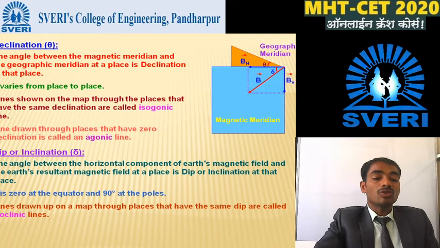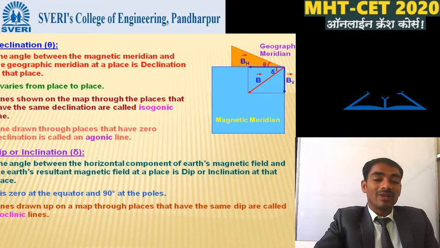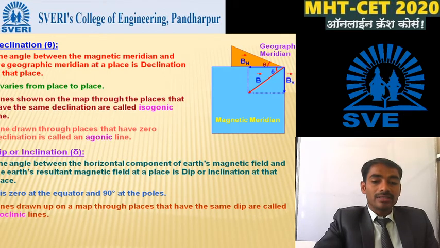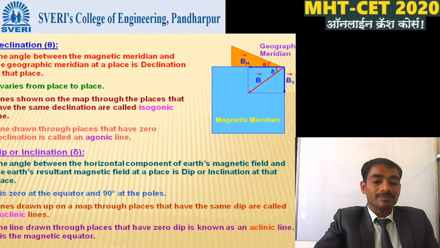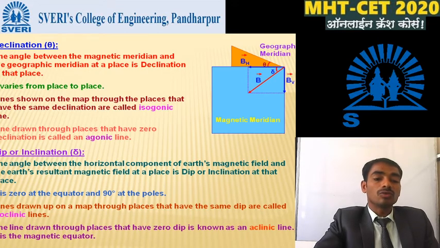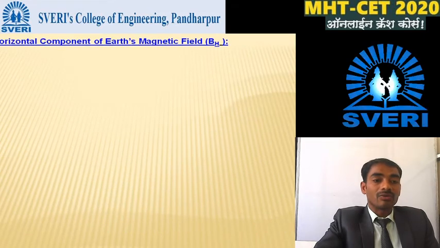The lines drawn on the map through places that have the same dip are called isoclinic lines, and the line drawn through the places that have zero dip is known as the aclinic line. It is the magnetic equator.